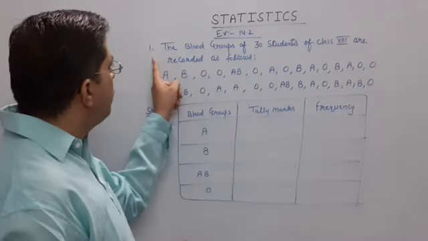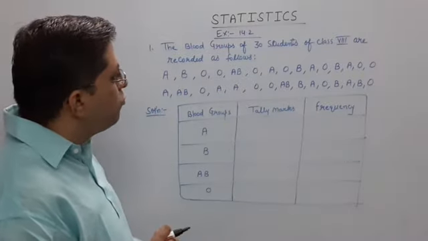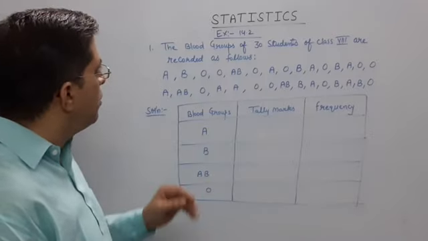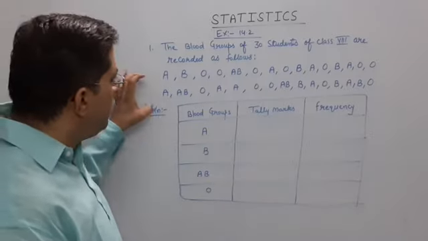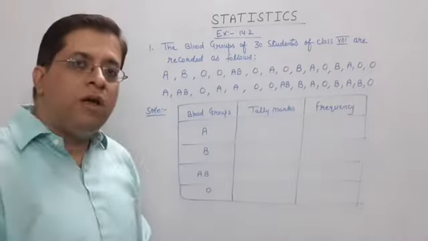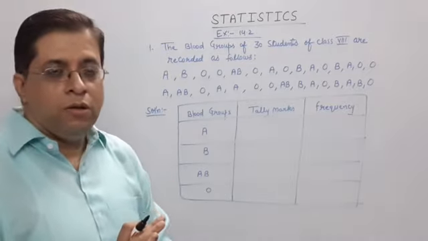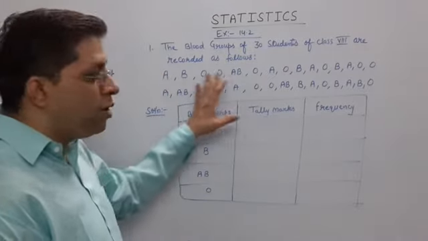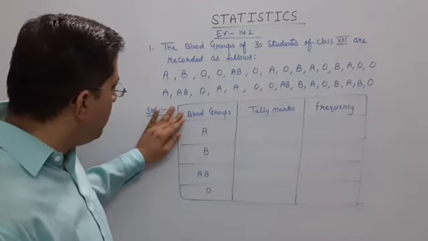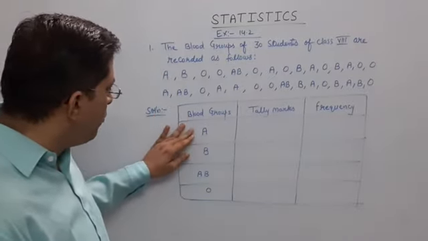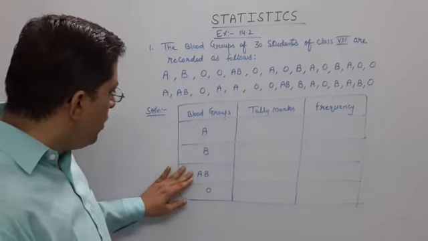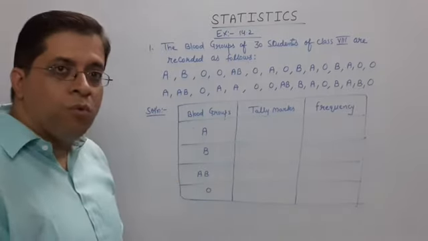Exercise 18.2, first question. The blood groups of 30 students of class 8 are recorded as follows. These are the blood groups. We have to make a frequency distribution table. See, different types of blood groups are given to you. Make it just like in a table: blood groups A, B, AB and O.